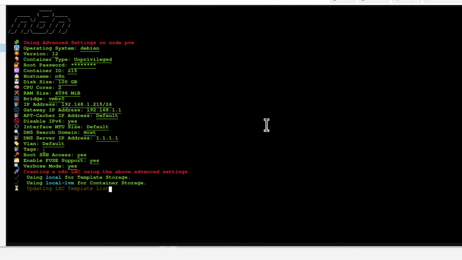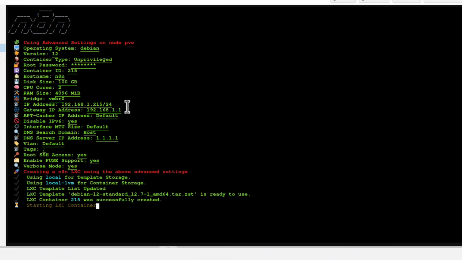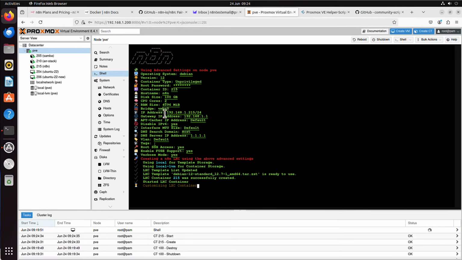And now the installation process starts again, but you can see those options here are now different. The container ID is 215, my IP address, these last digits, they match the container ID, because that's what I do. Actually not for containers only, but for all of those, like virtual machines and containers. If I see this virtual machine has container ID of 206, I know the IP address for that is 192.168.1.206. This is my way of doing things. I don't say it's better or worse, it's whatever you choose.